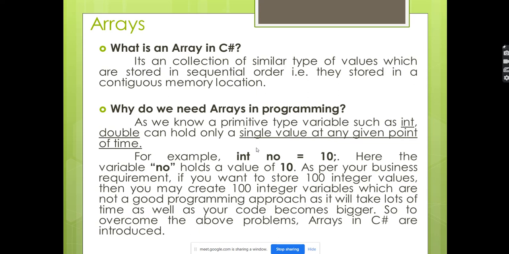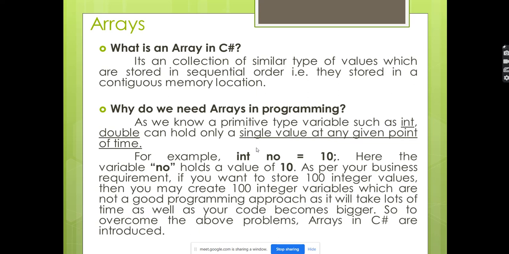Array is independent. It can store string values. You can create an array for floating values, for double values, for any other data type values. But you cannot club both things. If you are creating an array for integer, then that array will store only integer values, no matter the size. If you give the size 100 integer values, you cannot say 50 I want integer, 50 I want string. You cannot club it.